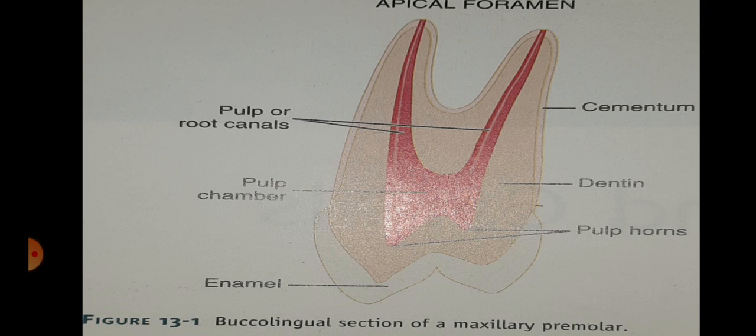The demarcation is simpler in multi-rooted teeth because the pulp cavity within the root is the root canal, and the remaining pulp cavity is the pulp chamber.